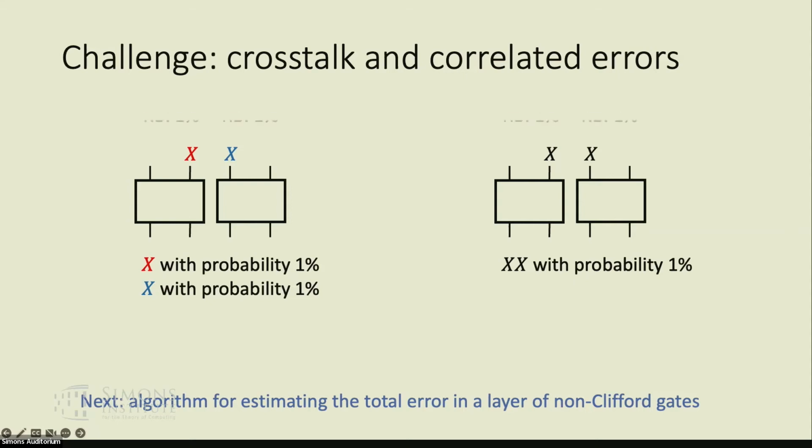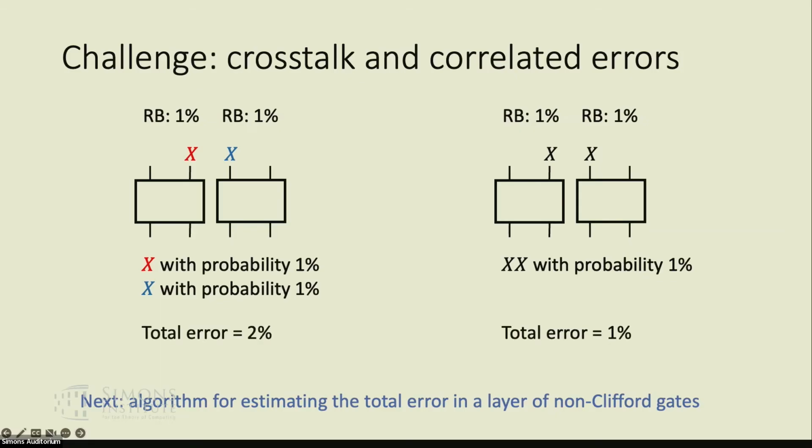Using the standard technique called randomized benchmarking, which can estimate the marginal error on individual gates, doesn't do the job because it will just output 1% on each gate in both cases. However, a simple way to solve this problem is to find a way to estimate the total error on this layer of gates. In this case, the left-hand side has total error 2%, and the right-hand side has total error 1%.